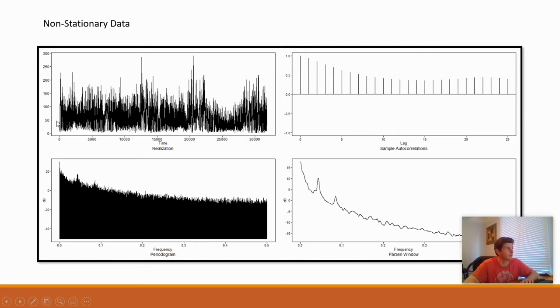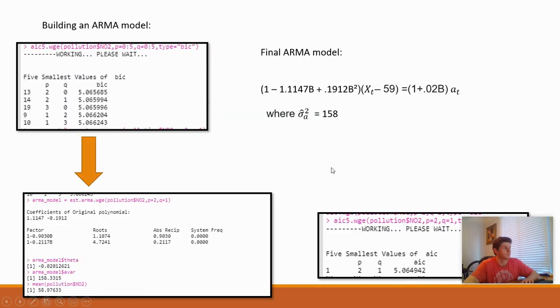The next step in our modeling we wanted to do is check assumptions of the data. So looking at the data, it's non-stationary. The mean isn't constant. We see dips in here. Looking at the autocorrelations, we see dampening autocorrelations. And then in the spectral density, there's wandering behavior within this, and you see a couple different peaks in the frequency. So given this data is non-stationary, I wanted to build an ARMA model on it just to get a baseline.